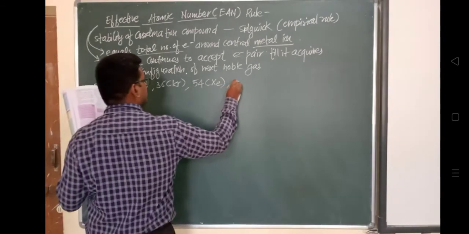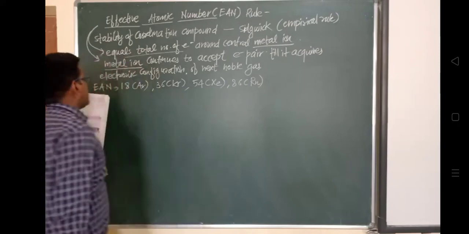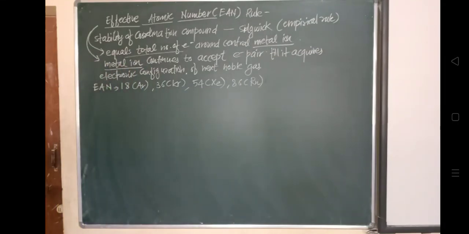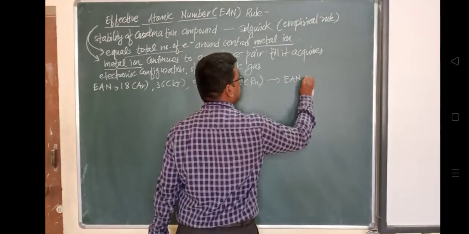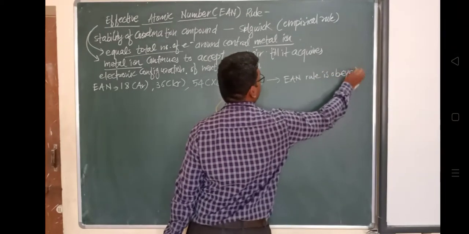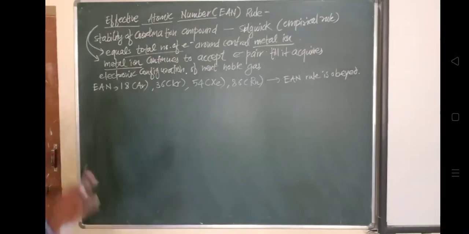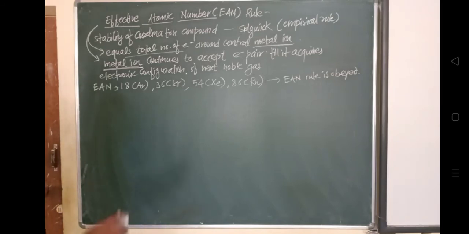We are calling it a metal ion, so it can be positively or negatively charged, whatever the charge is. So the number of electrons of a metal ion plus the total number of electrons donated by the ligands.